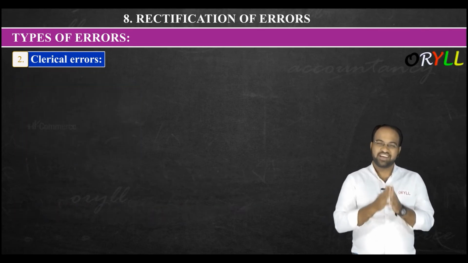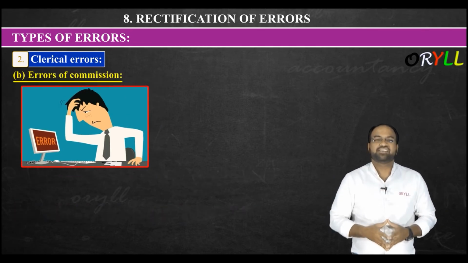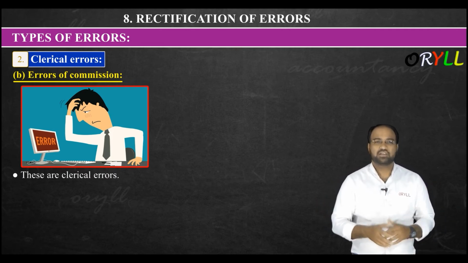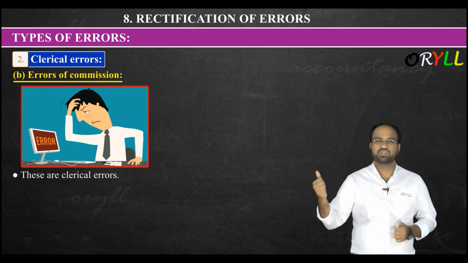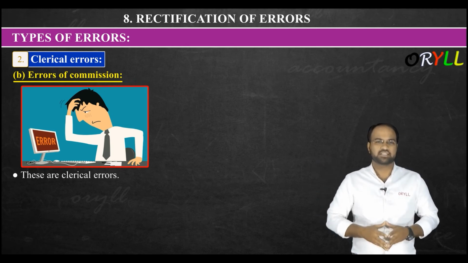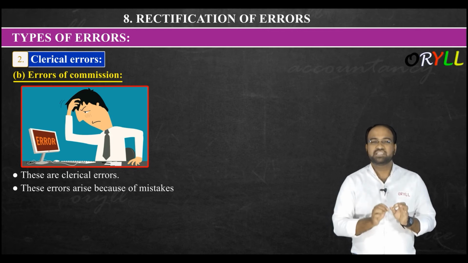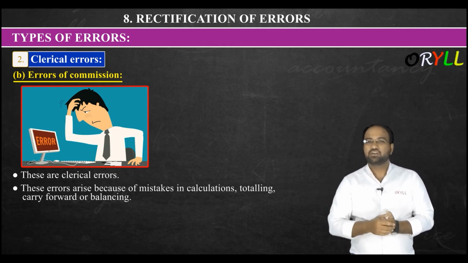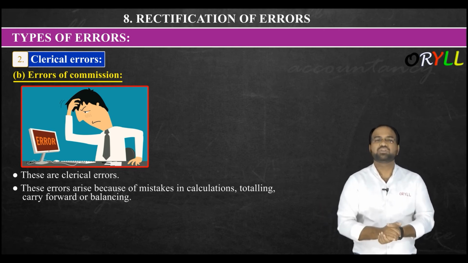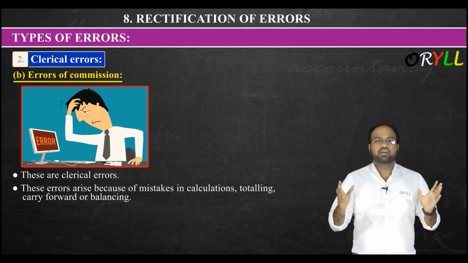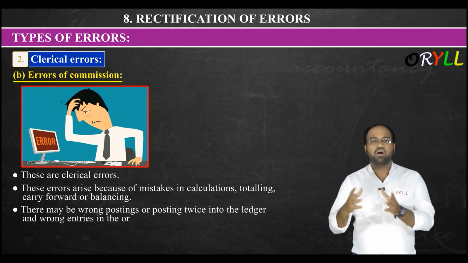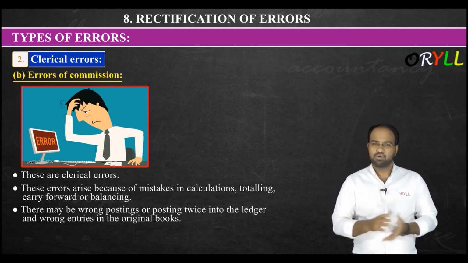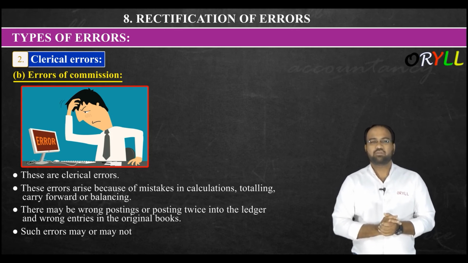Now let's talk about the error of commission. See here, these are clerical errors. Yes sir, again this will come under clerical errors because clerical errors have 3 things: omission, commission and compensating errors. Next, these errors arise because of mistakes in the calculations, mistakes in the totaling, mistakes in the carry forward or mistakes in the balancing. This may be wrong posting or posting twice into the ledger or wrong entries in the original books. Such errors may or may not affect the trial balance.